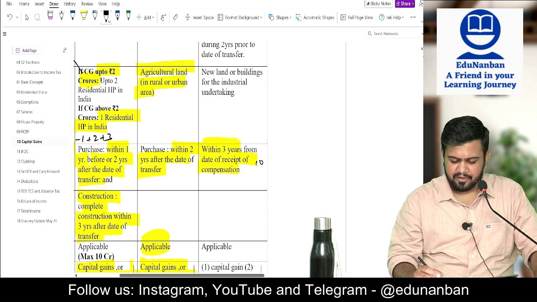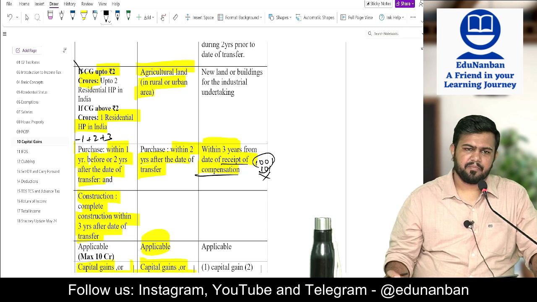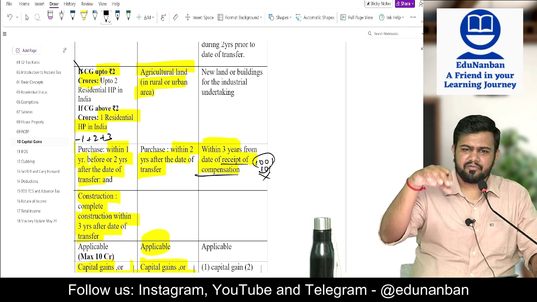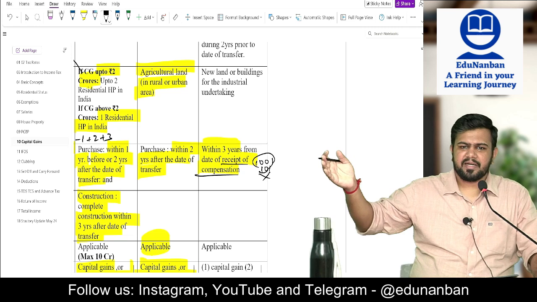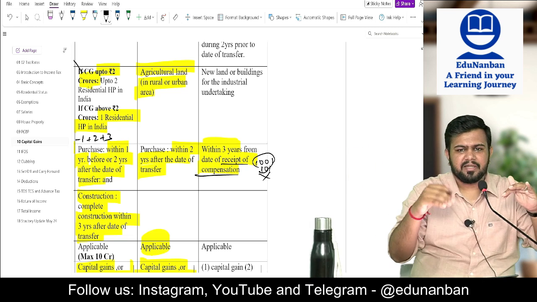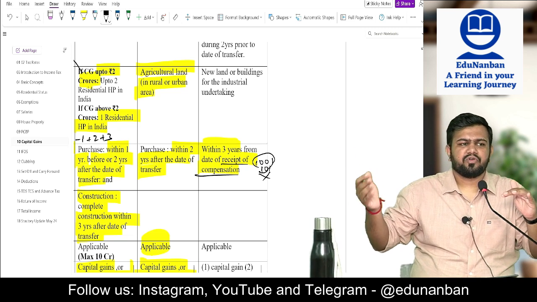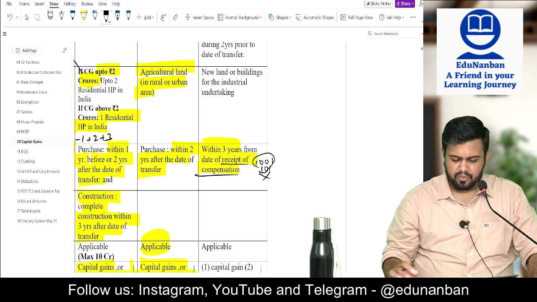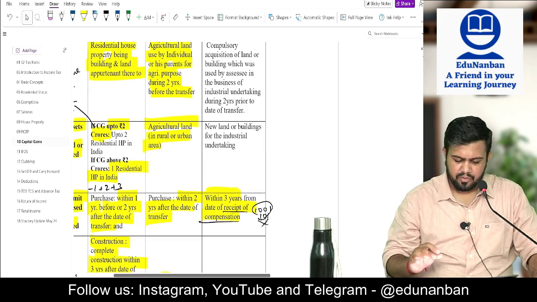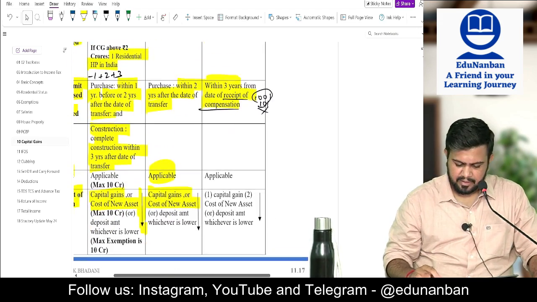Here you should be careful. It is date of receipt of compensation. So compulsory acquisition பண்ணதிலிருந்து 3 years கிடையாது, compensation கிடைச்சதிலிருந்து 3 years குள்ளார you have to purchase or construct new land or new industrial land or building undertaking.